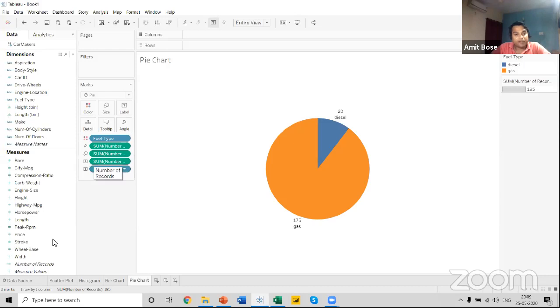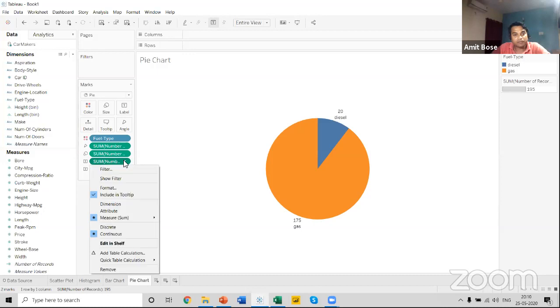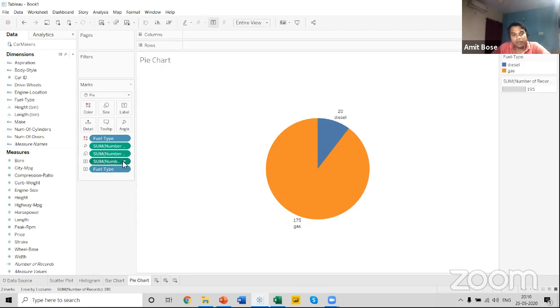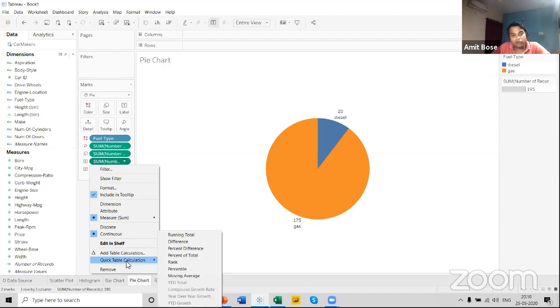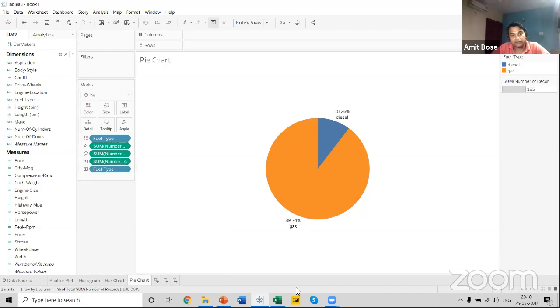What I have done is bring the number of records to the label card, and you can see the number of records measure over here. In that particular measure, if you click on this arrow and come down, there is an option over here, quick table calculation. You select this measure, click on the arrow, click on quick table calculation, and there is an option called percentage of total. So you can see 10.26% of my data set consists of diesel cars,